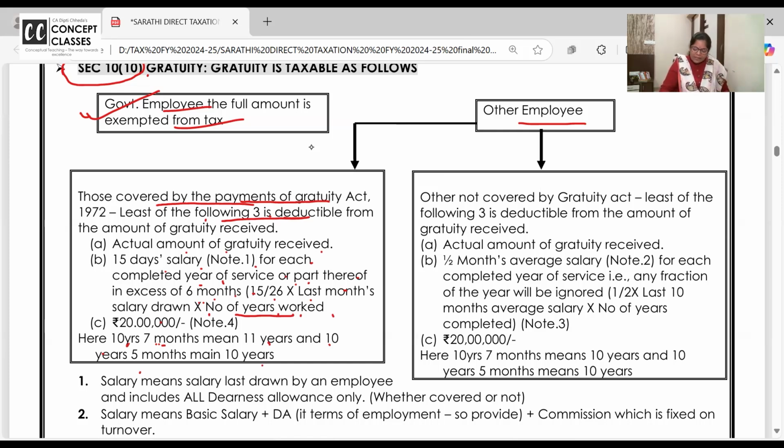And here for every year 15 days salary. Don't take half. Half is 15 by 30. But if they are covered under the Gratuity Act, then they are taking it as 15 by 26. Okay. And salary means, 1 second. The definition of salary has been given to you. Last salary drawn, it includes all the DA.